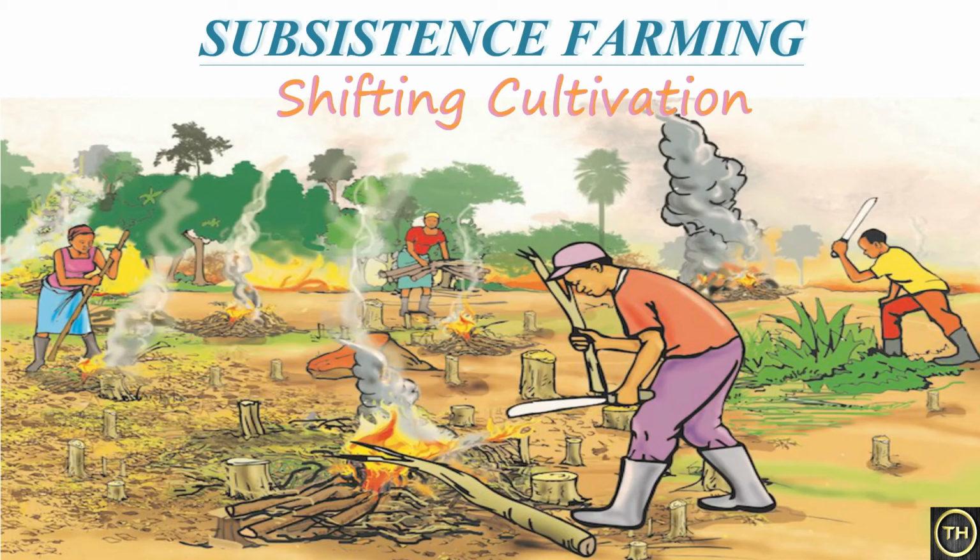In this type of farming, the fallow period, a time in which very little can be cultivated, is longer than the crop period. After the productivity of the land depletes, means reduced, in 2 or 3 years, a different piece of land is selected for cultivation.